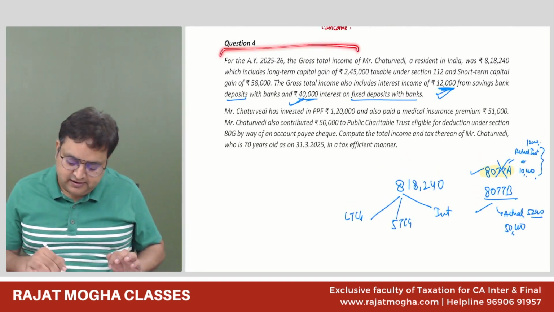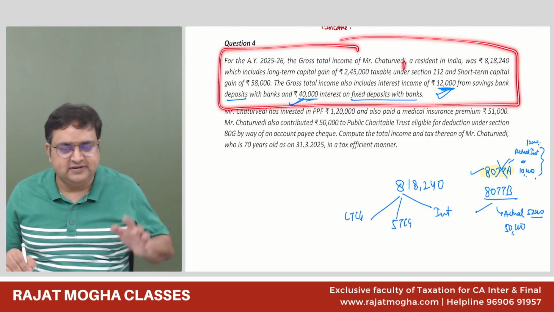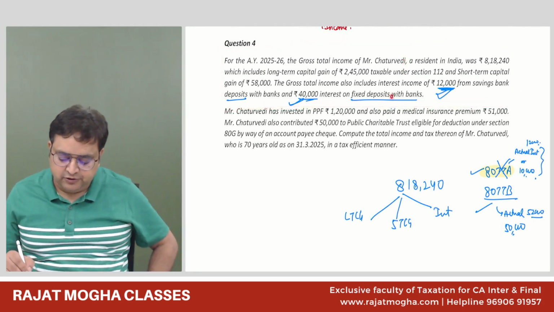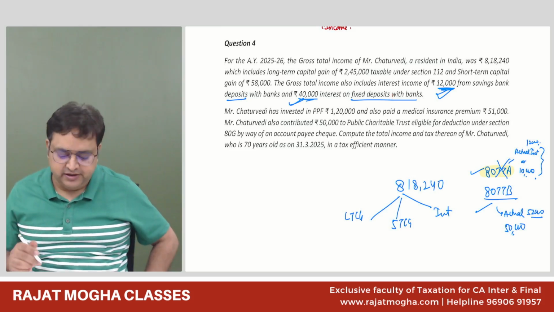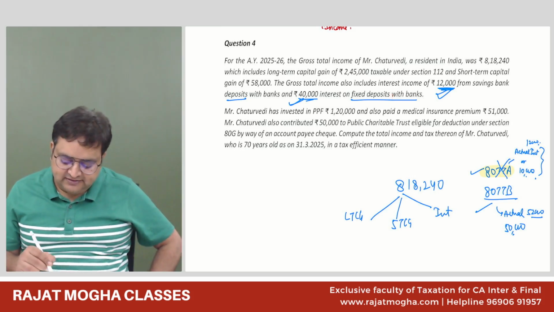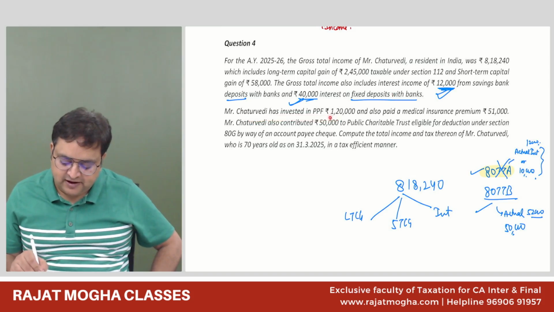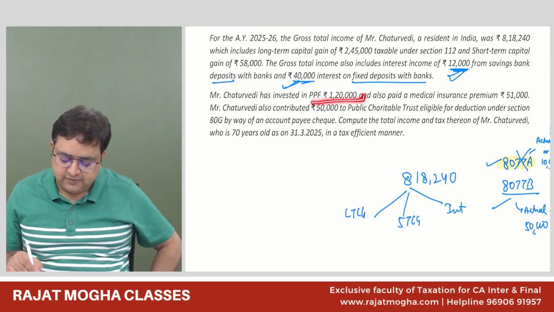Here they have just mentioned his income, and we got to know that 80TTB is applicable. Mr. Chaturvedi has invested in PPF 1,20,000. PPF, which deduction is it?